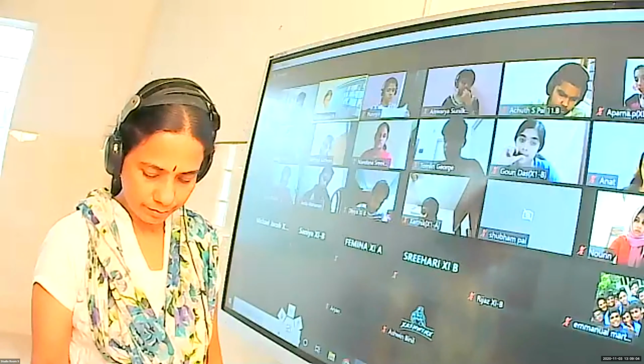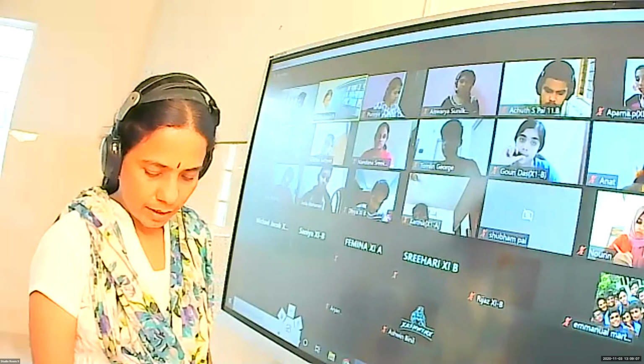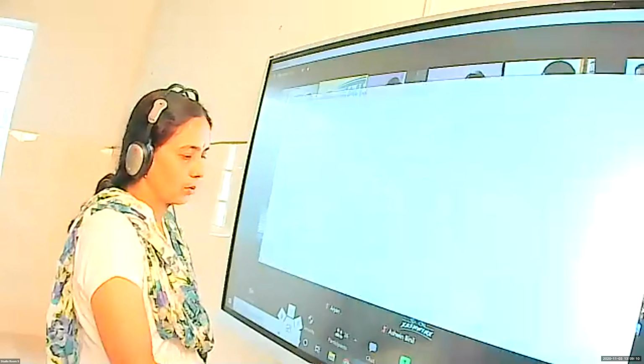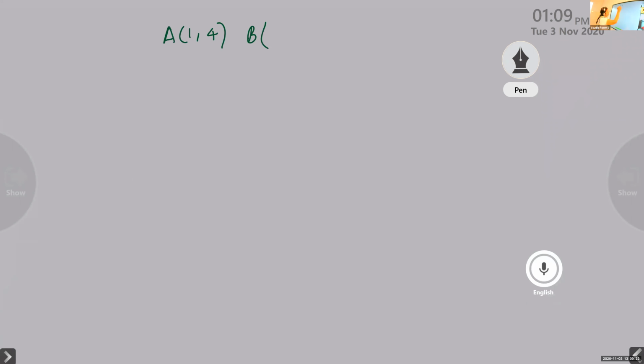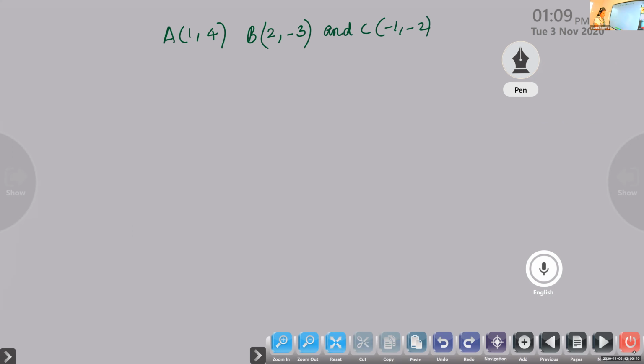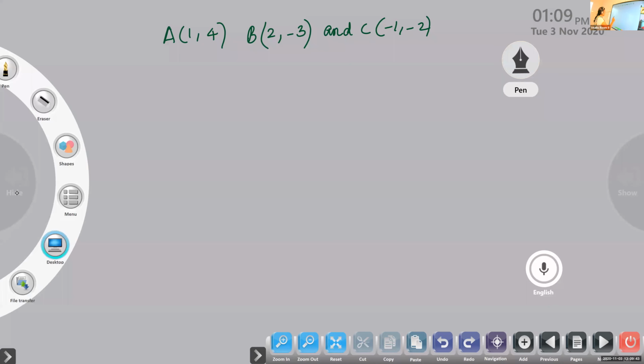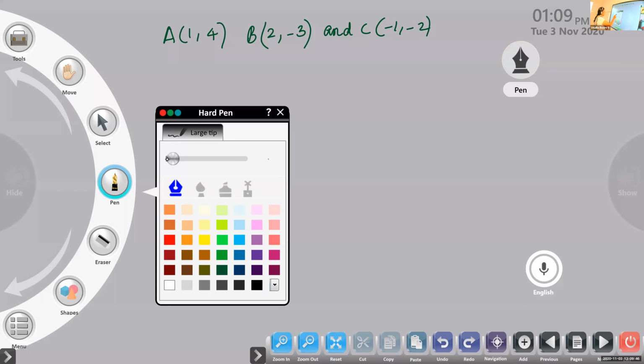Write the next one. If A (1, 4), B (2, -3), and C (-1, -2) are the vertices of triangle ABC.